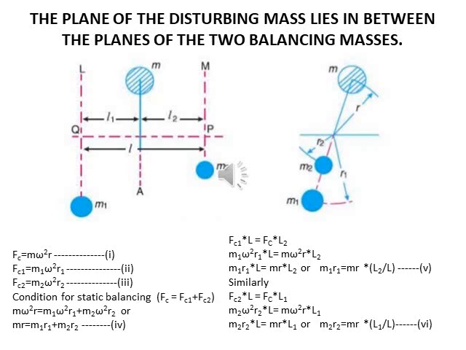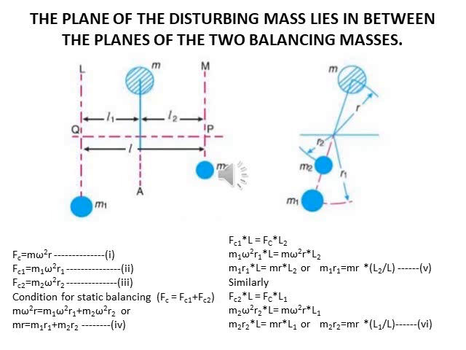For this, first of all we consider the disturbing mass m lying in plane A, which is to be balanced by two rotating masses m1 and m2 lying in two different planes L and M, which are parallel to plane A. Let r, r1, r2 be the radii of rotation of masses in planes A, L, M respectively.